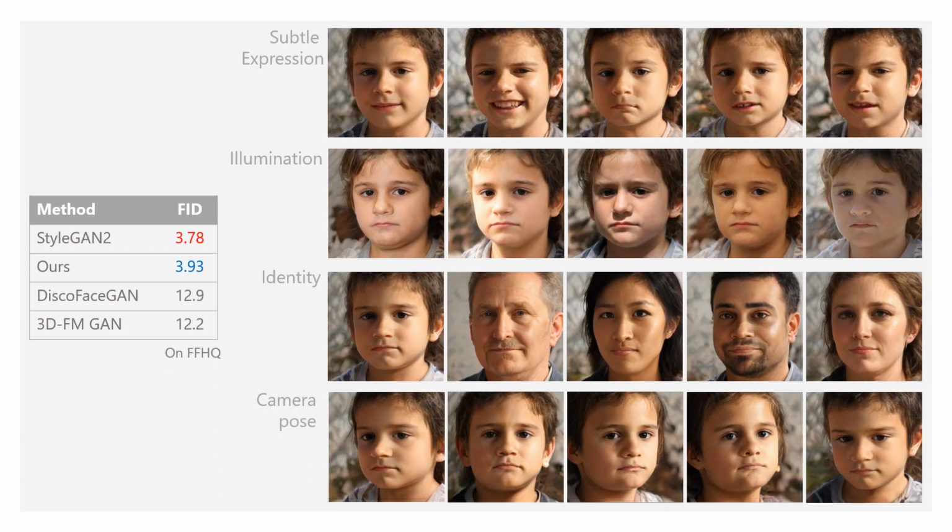And that's it. 3DMM is a powerful conditioner. We can see subtle expression changes, illumination, identity, and camera pose changes, still from a 2D generator. And our method closes the gap in FID while also maintaining disentangled control over 3DMM parameters, effectively eliminating the quality tax.